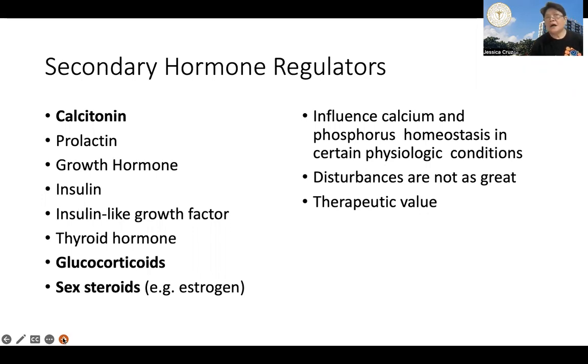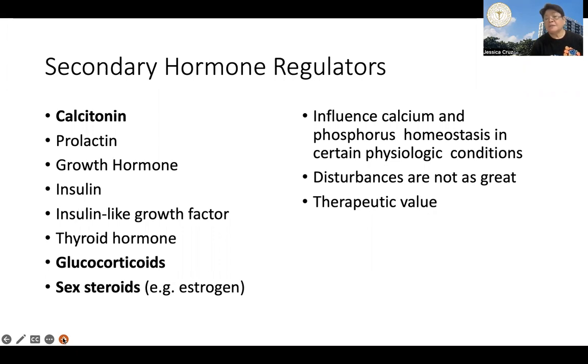Okay, so this is a list of the secondary hormone regulators, and as you see, there's quite a number of them. We will only emphasize the three which are highlighted. You just read the others on your own. As mentioned, their effects are more modest than the three principal regulators, but they are operative in certain physiologic conditions.